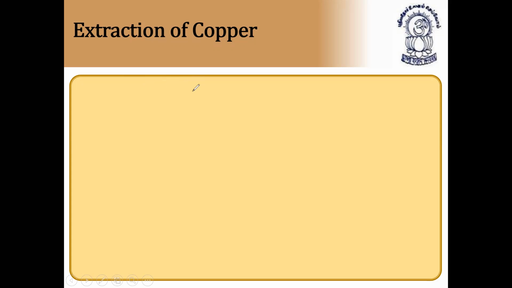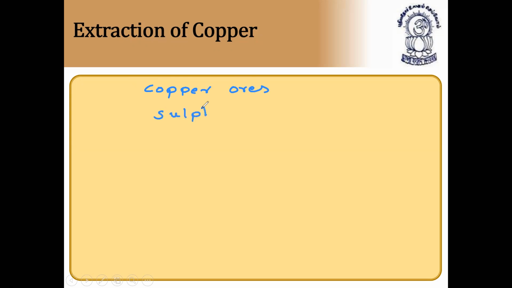So copper ores are mainly sulfide ores and oxide ores.